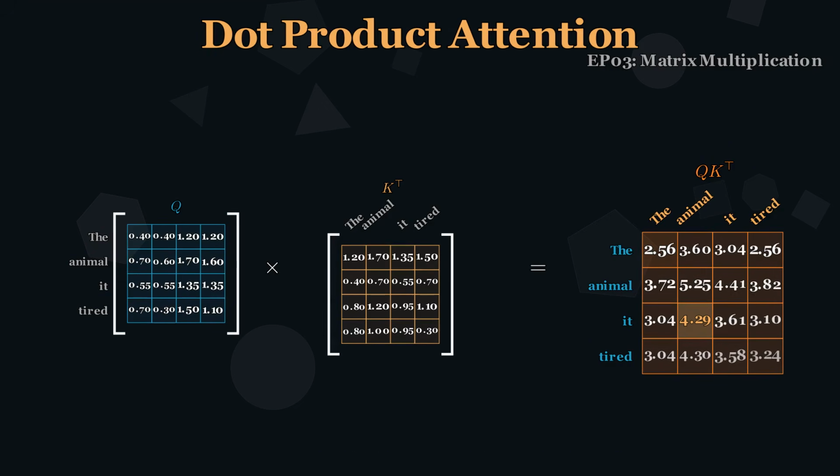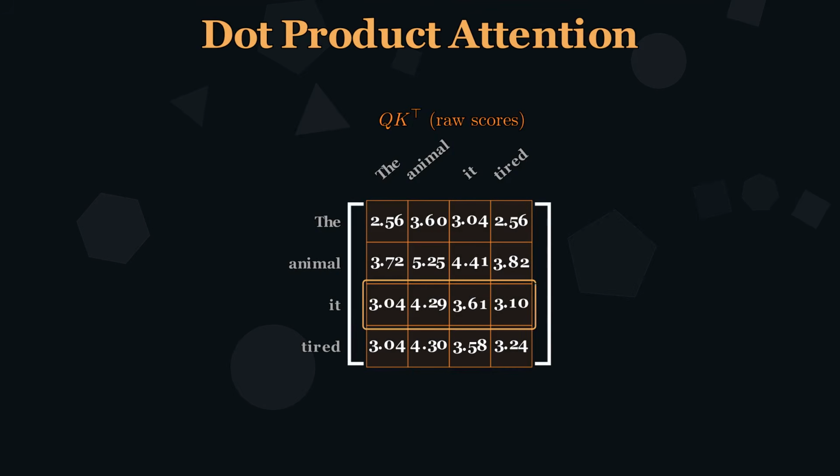The same computation fills every cell. Each entry is 1 dot product, measuring how well that query matches that key. Here's the complete score matrix. Look at the row for "it." The scores are 3.04, 4.29, 3.61, and 3.10. The highest compatibility is with "animal" at 4.29. Even before softmax, the raw dot products already favor the correct reference. This is the signal that attention will amplify.